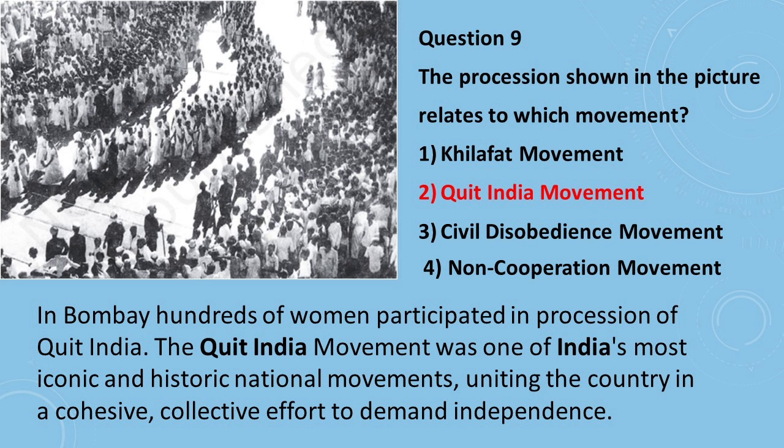Question number 9 is, the procession shown in the picture relates to which movement? And the correct option is option number 2, Quit India movement. In Bombay, hundreds of women participated in the procession of Quit India. The Quit India movement was one of India's most iconic and historic national movements, uniting the country in a cohesive collective effort to demand independence.